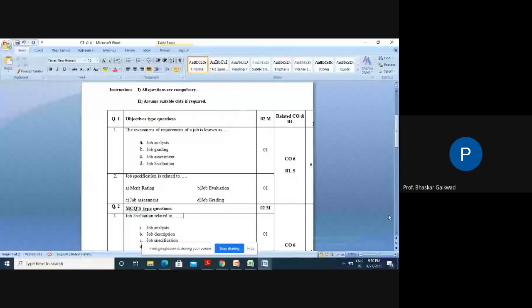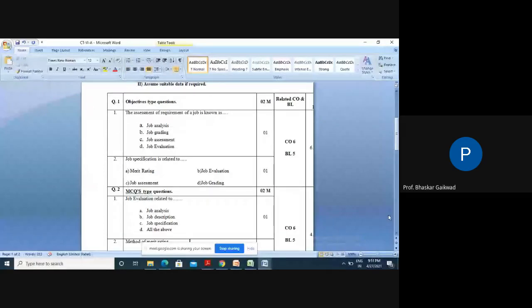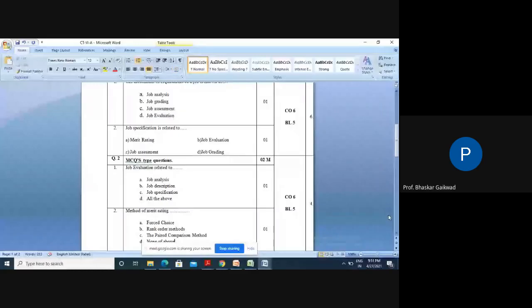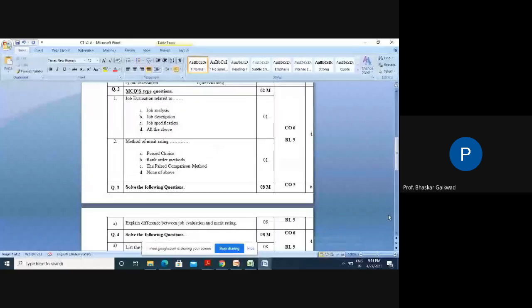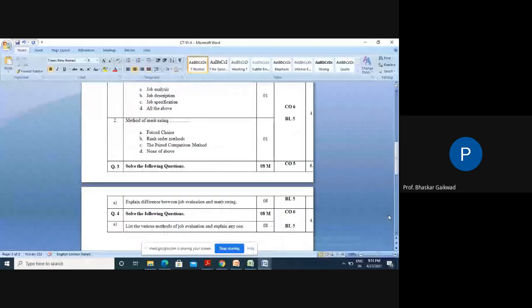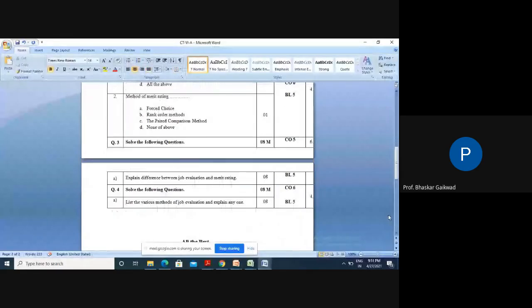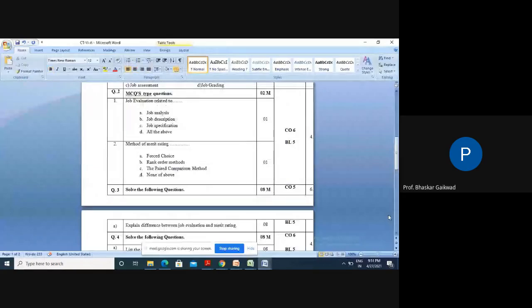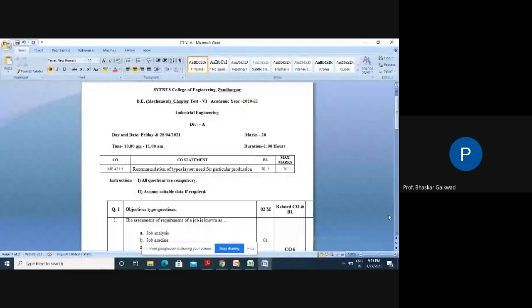The multiple choice question may have more than one answer. Difference between job evaluation and merit rating, and explain any one method. So this is the class test based on your chapter number 6. So you can solve this.